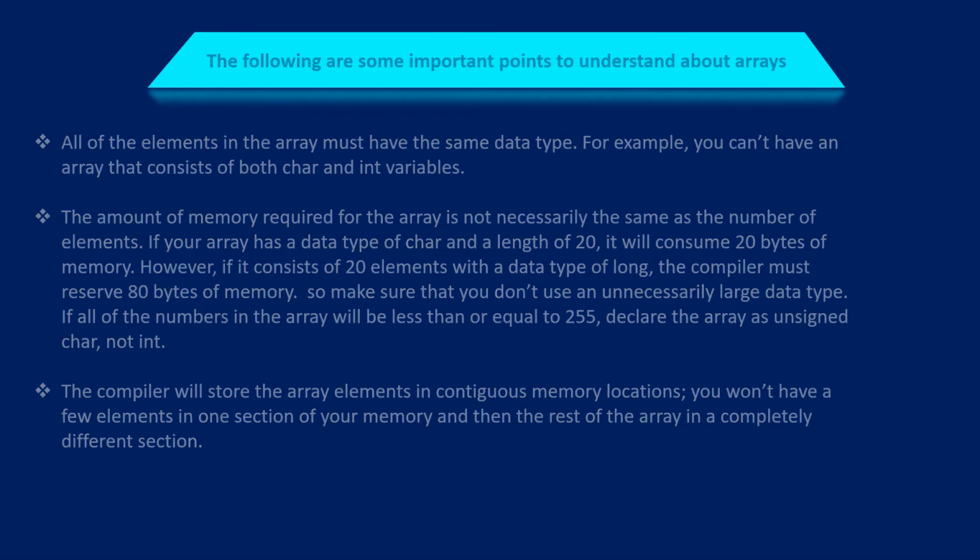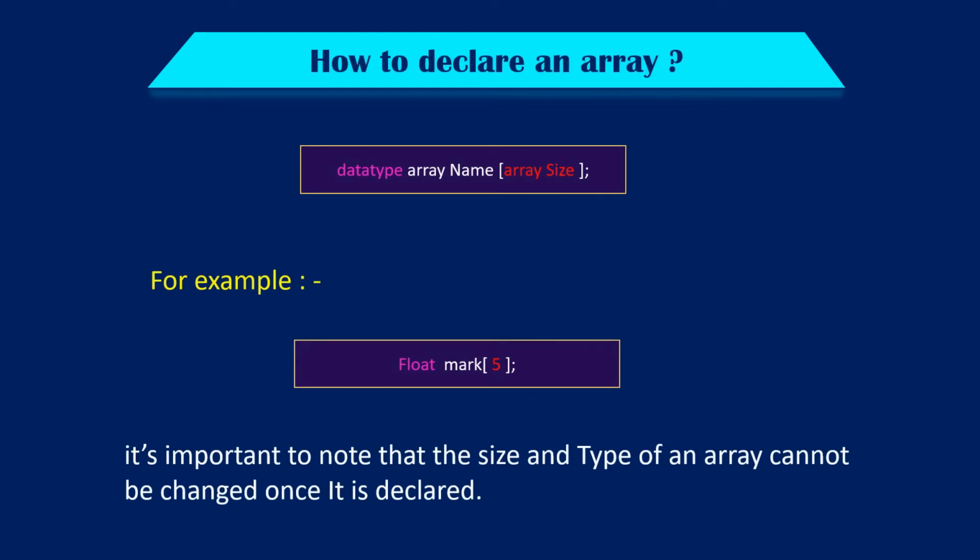Next we discuss how to declare an array. The syntax is: data type, array name, [array size]. For example, float mark[5]. Here we declare an array mark of the floating point type and its size is 5, meaning it can hold 5 floating point values. It's important to note that the size and type of the array cannot be changed once it is declared.